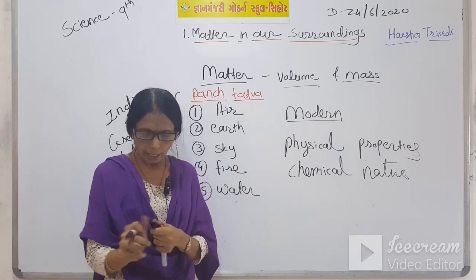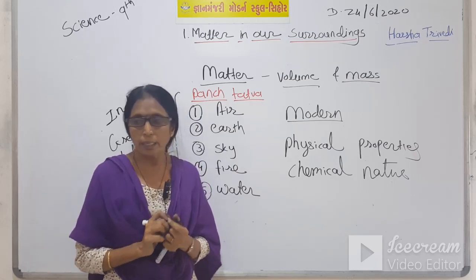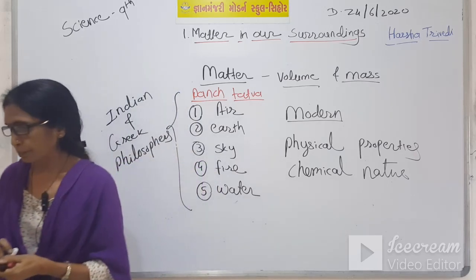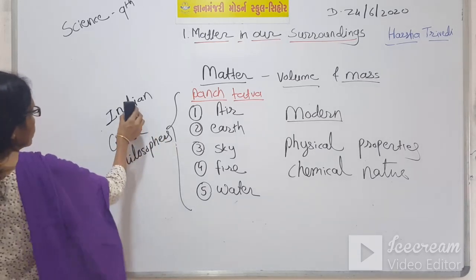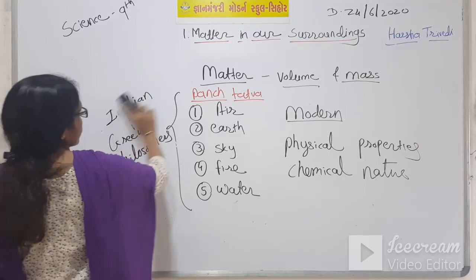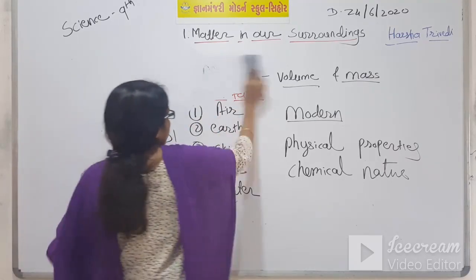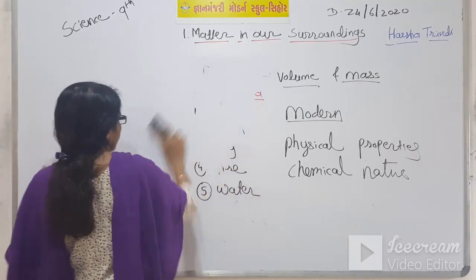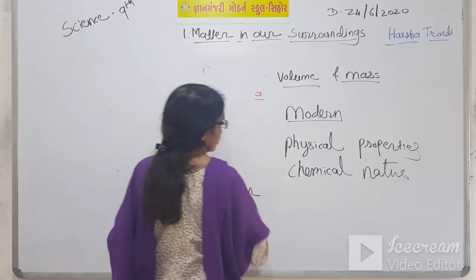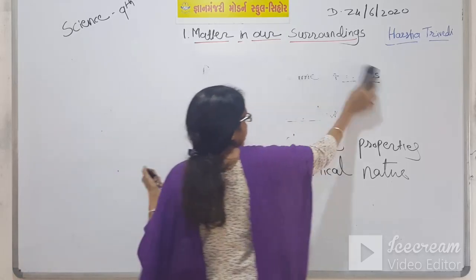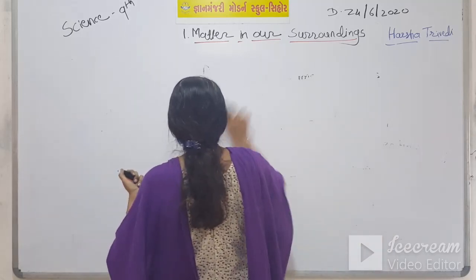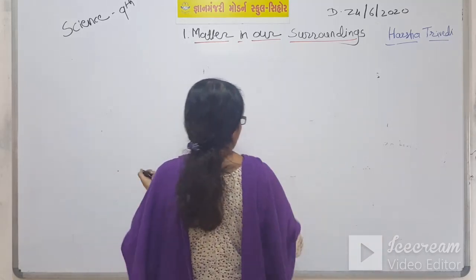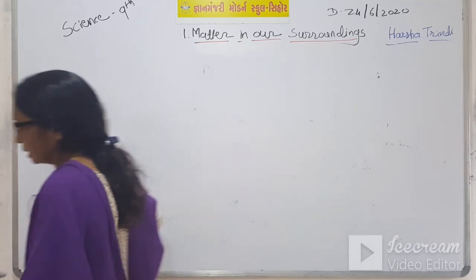So we will learn this modern concept in detail, one by one. First of all we see the physical nature, and after that we will learn the chemical nature.